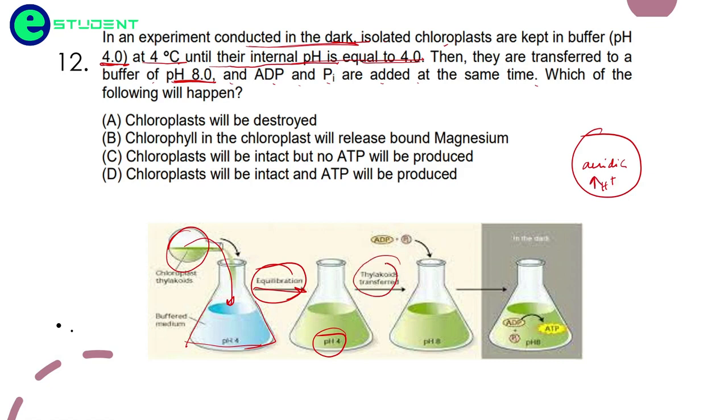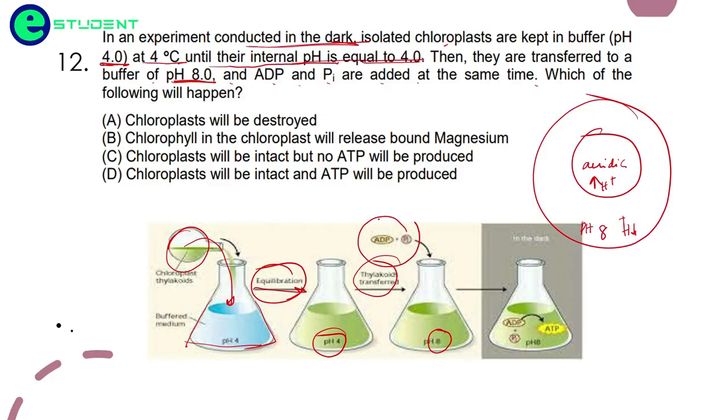Now the thylakoids are transferred to pH 8. They are transferring this acidic chloroplast to pH 8, that means there is less H+ concentration. They are also adding ADP and phosphate. Friends, you will see that there is a generation of proton motive force here. Now you can see there will be a production of ATP here.